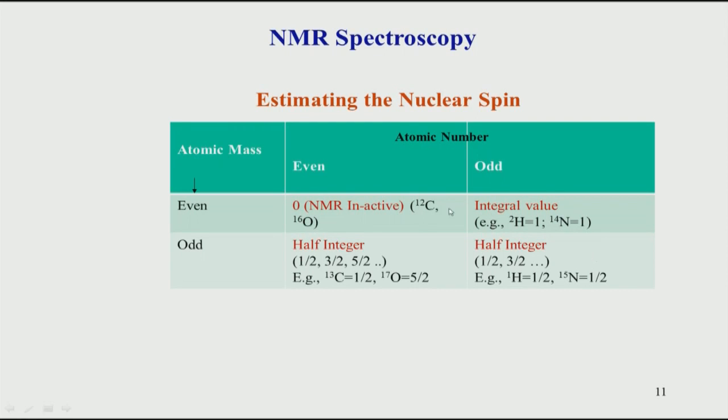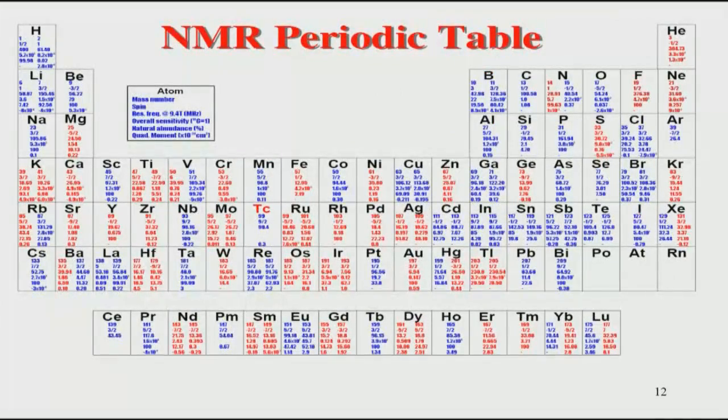These are basically the different conditions by which we can study the different NMR properties, and we will be focusing on this. In this manner you can extend this idea to the entire periodic table. Although each of these numbers is not very clear, the take home from this slide is that there are many elements in the whole periodic table which can be studied by NMR spectroscopy, because they have non-zero spin. Either the element itself can be studied in its natural abundance, or its isotope, which will be less abundant.